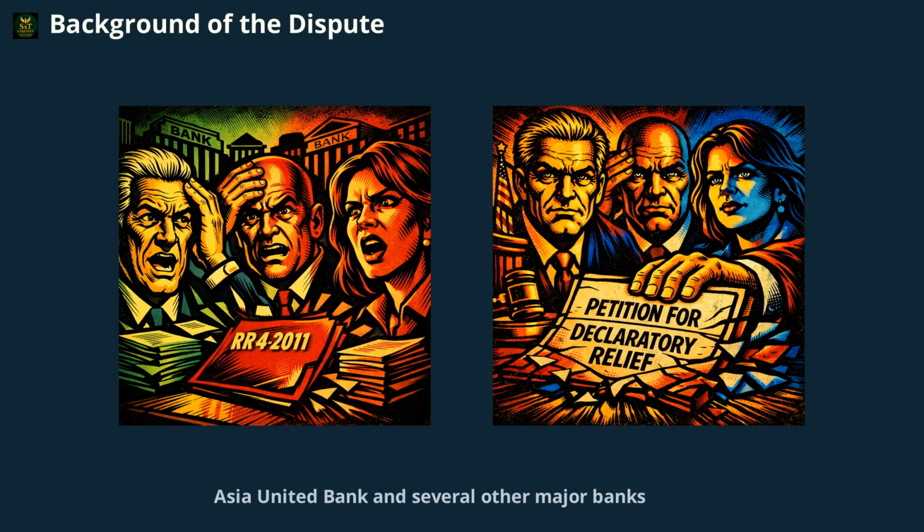This move was met with immediate resistance from Asia United Bank and several other major banks, who argued that the regulation lacked a proper legal foundation. They filed a petition for declaratory relief before the regional trial court, challenging the authority of the DOF and BIR to impose such allocation rules. This set the stage for a legal battle that would clarify the limits of administrative rulemaking in tax law.